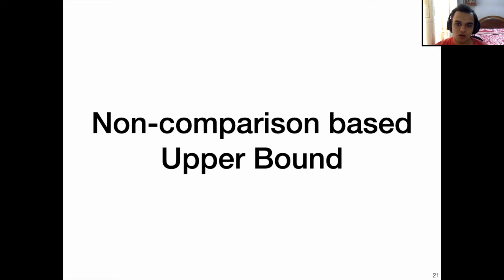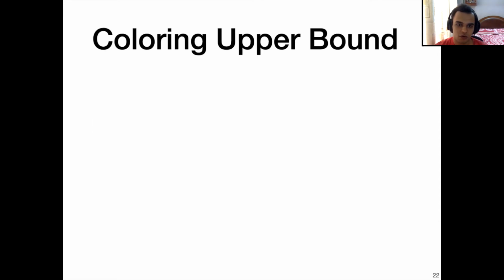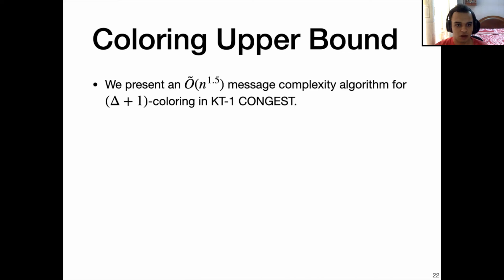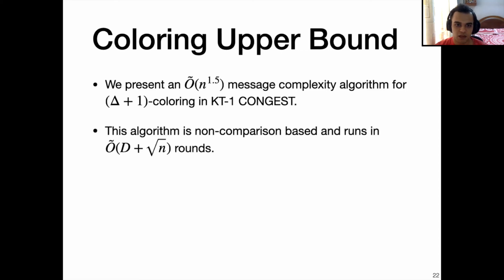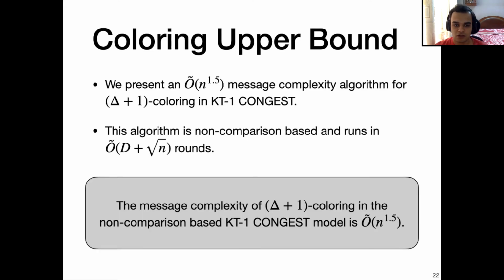Now let's move on to the non-comparison based upper bound. We show a coloring upper bound where we present an O tilde n to the 1.5 message complexity algorithm in KT1 CONGEST. And this algorithm is non-comparison based and runs in O tilde D plus square root of n rounds. Therefore, the result we get is that the message complexity of Delta plus 1 coloring in the non-comparison based KT1 CONGEST model is O tilde n to the 1.5.